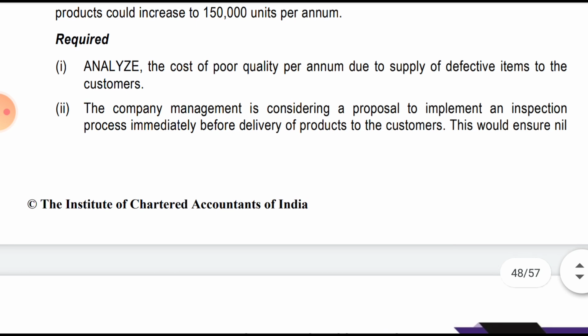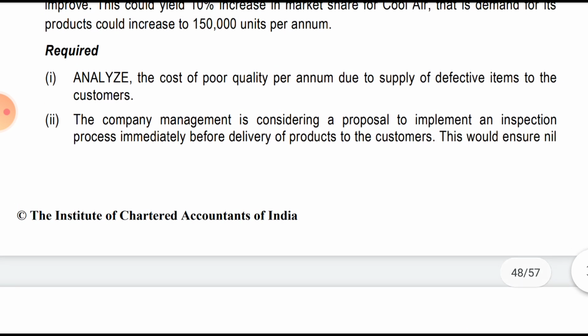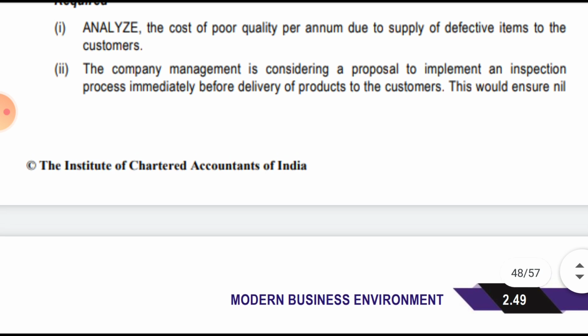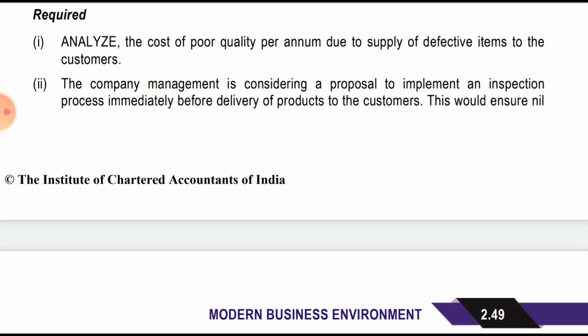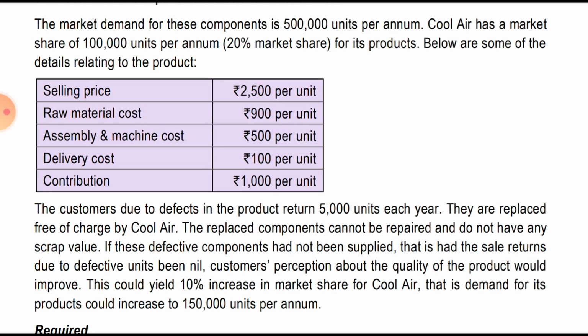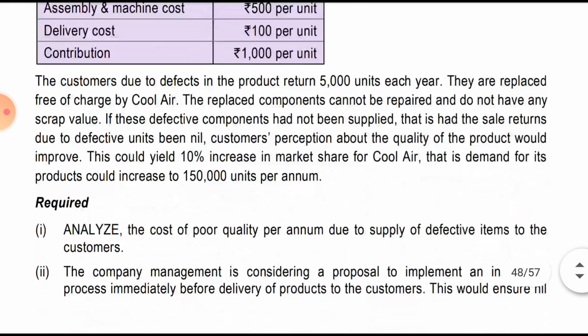The company management is considering the proposal to implement an inspection process immediately before the delivery of the product to the customer. This would ensure a nil defect. So they are considering an inspection process immediately before the delivery. So even if it is before delivery, the entire cost would have been incurred till the time of delivery. That is what we can say, 900 plus 500 plus 100.